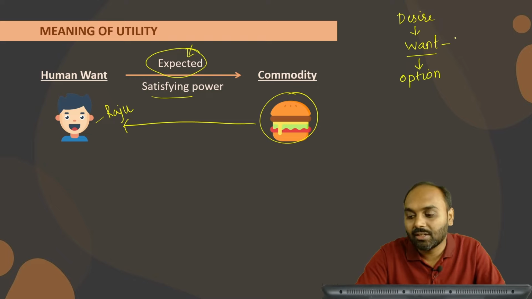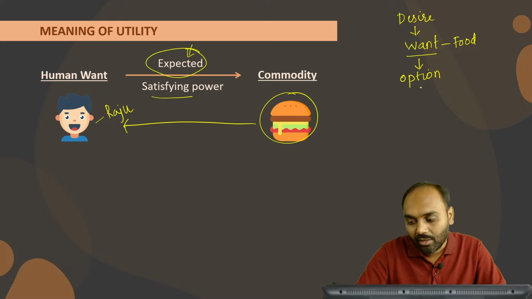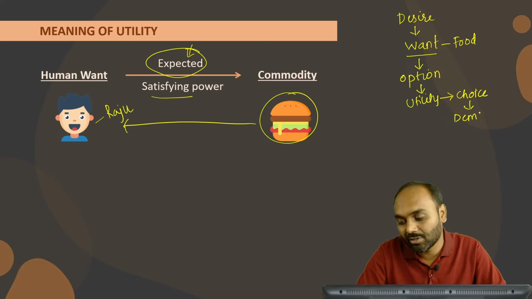Now in order to fulfill the want, there are options available. For example, there is a want of a food. Now in the market there are a number of options available which can satisfy a want of hunger. Now the person expects utility, which is nothing but a satisfaction from different kinds of food, and the food in which the person finds the satisfaction quite high, the person will choose that food item and will demand, I want this product. And after demand, it converts into purchase, and later on that purchase will get converted into actual satisfaction.